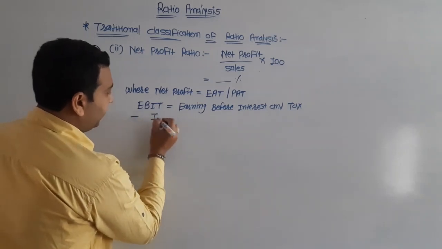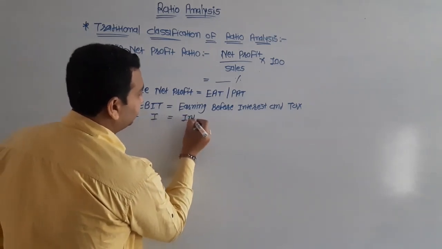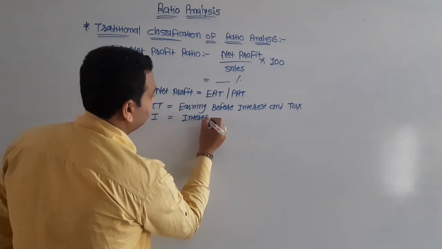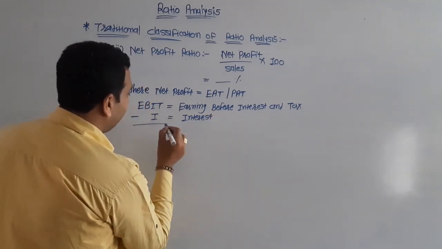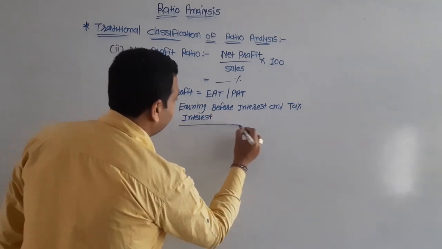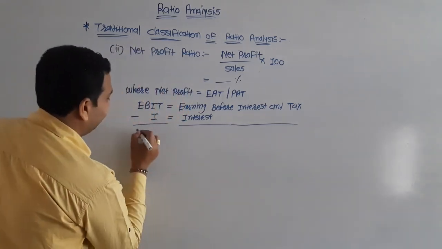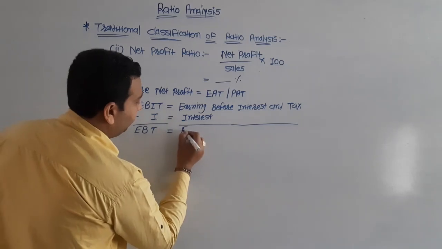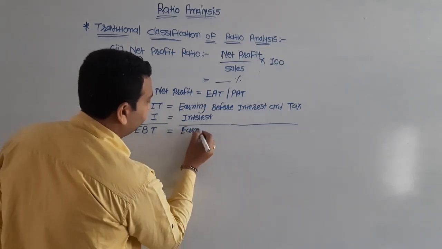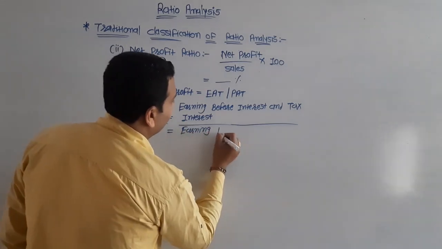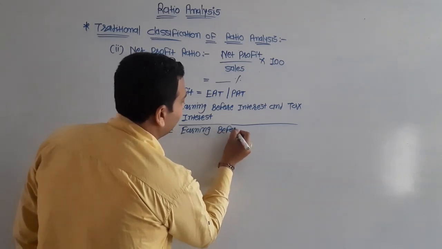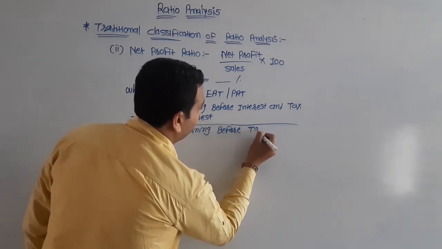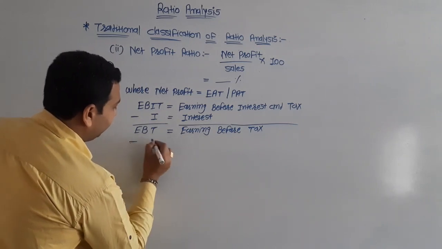Minus interest, the amount found is known as EBT, earning before tax, less tax.